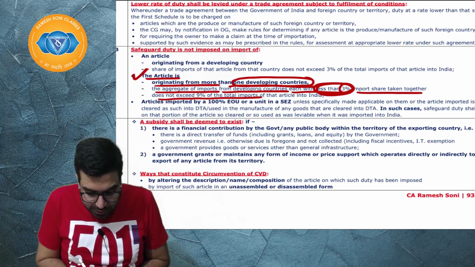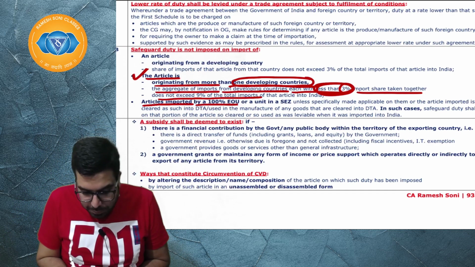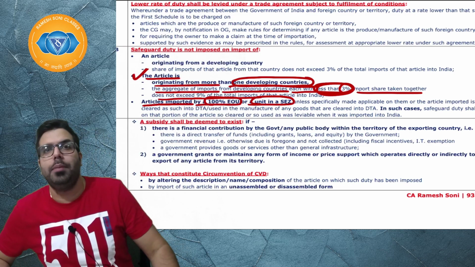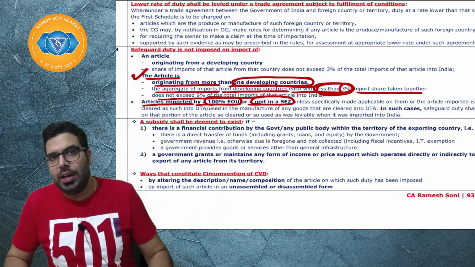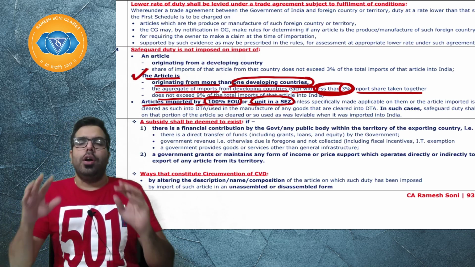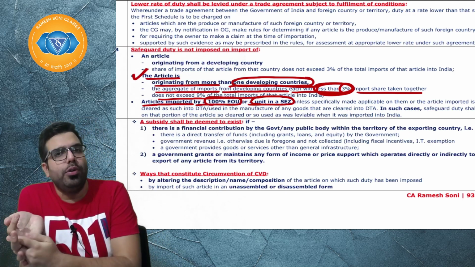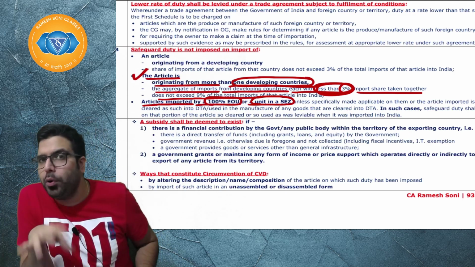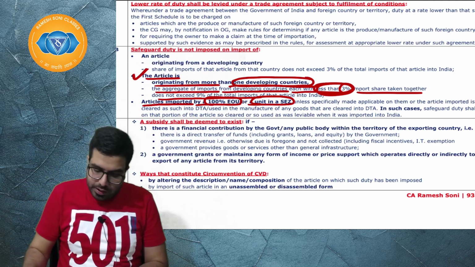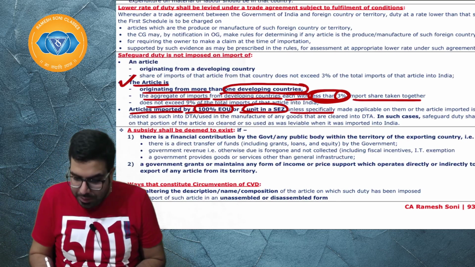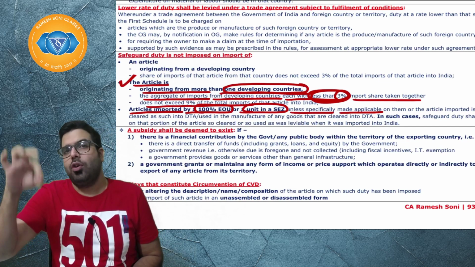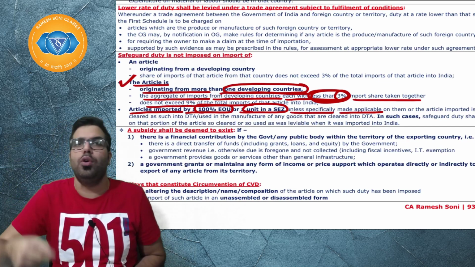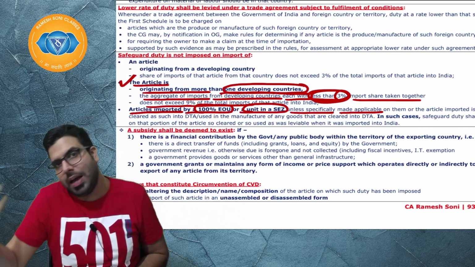The next is that an article imported by a 100% export oriented unit or an SEZ shall also be exempted. If an SEZ or a 100% export oriented unit imports an article, safeguard duty will not be imposed on it. However, unless specifically made applicable: if the notification says that safeguard duty shall be applicable to an EOU or an SEZ also, then it will be applicable.